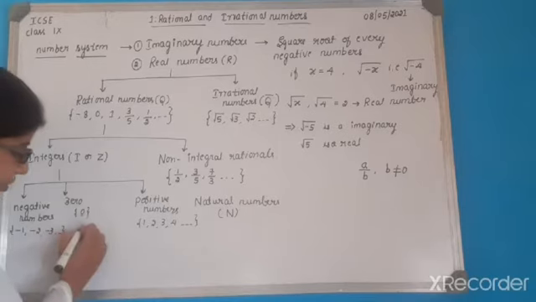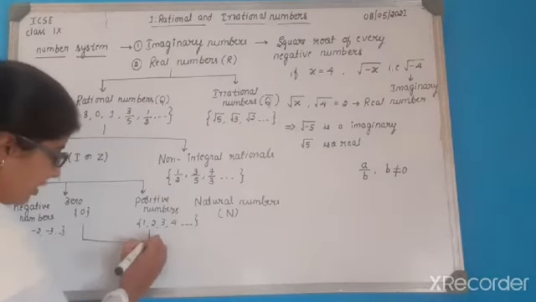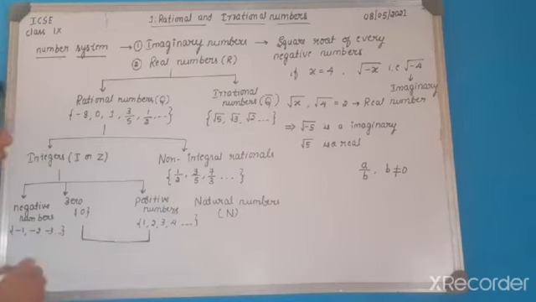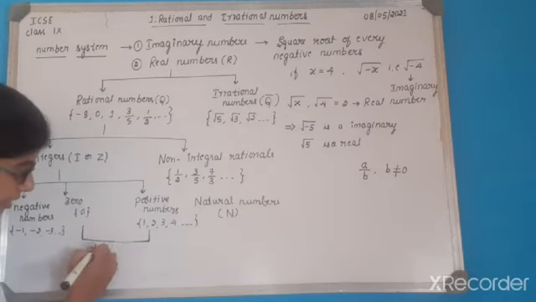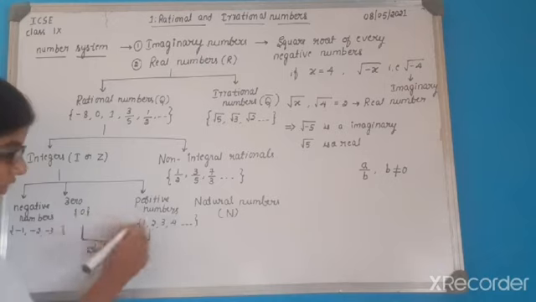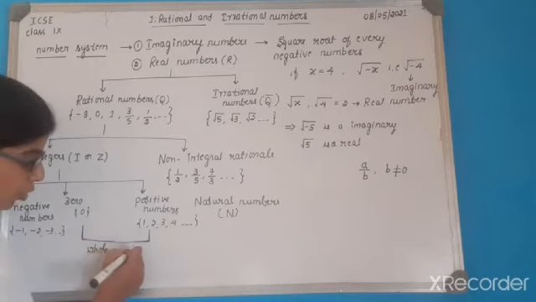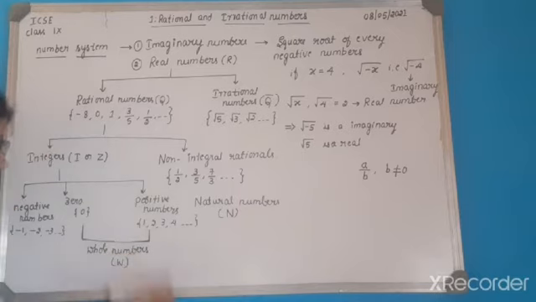And when you consider the whole numbers, whole numbers consist of all the natural numbers along with 0. Or you may write that all the numbers that begin with 0 and go till infinity are called whole numbers. These whole numbers are represented by capital W, and the negative numbers will come under integers.